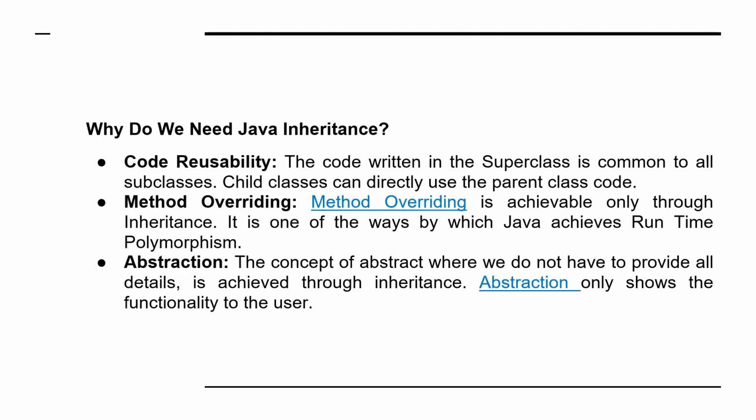Why do you need Java inheritance? So first thing is code reusability, second one is method overriding, third one is abstraction. Code reusability you can clearly understand because you are inheriting some properties there, no need to create them again. What additional things we need, we can put there. And method overriding is achieved only through inheritance. It is one of the ways by which Java achieves runtime polymorphism. Then abstraction, the concept where we do not have to provide all the details, is achieved through inheritance.